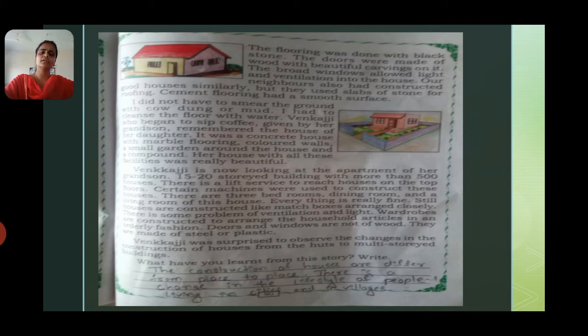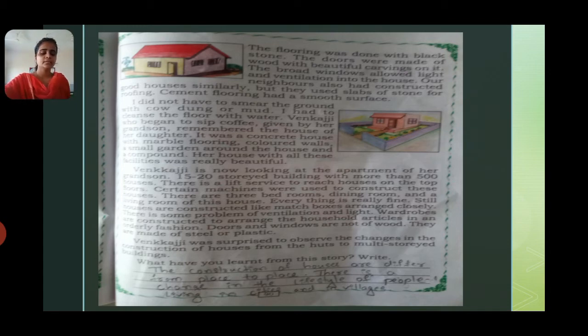Nowadays you can't see such houses, but if you ask your elders, they will tell you about them. Now such houses are very rare. In cities we can't find them, and in some villages also they are very rare.